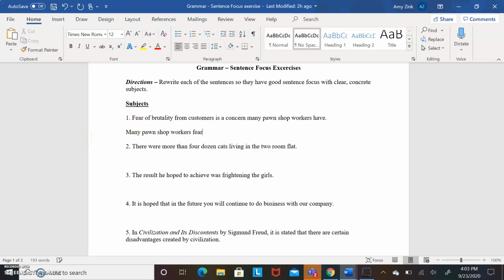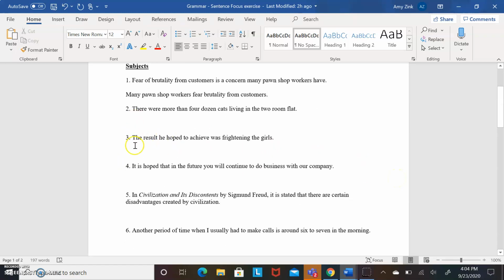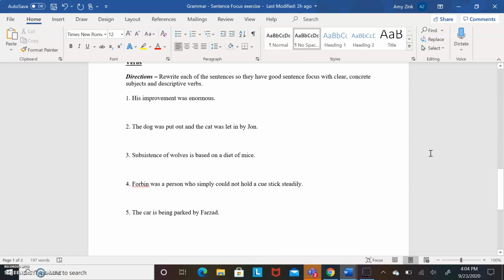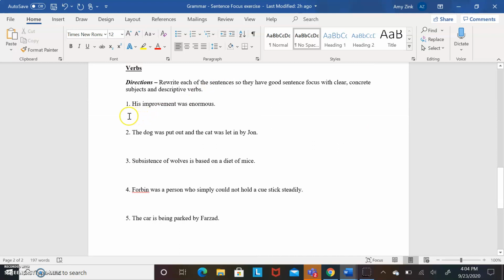Many pawnshop workers fear brutality from customers. So now we have a much more focused, stronger, clear sentence. So you're going to do that for the other 4 or 5 sentences here. Then we have 5 sentences here, and we'll do the first one together.